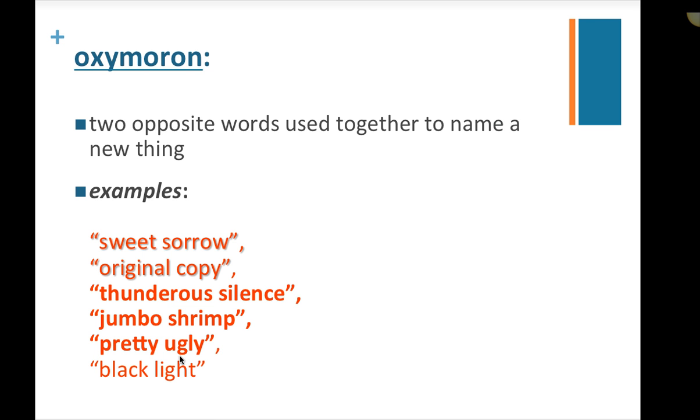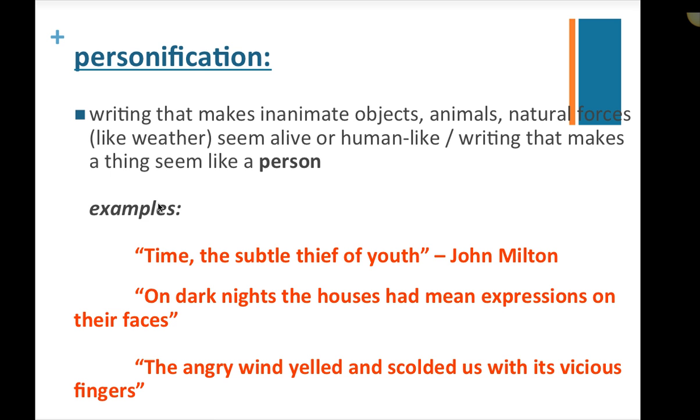Or pretty ugly, students always like that, right? He was pretty ugly, it was pretty ugly. Pretty, we know what that means, and ugly, we know what that means. They don't go together, but they do in a sense if you use the phrase pretty ugly. Or black light, that's another example of an oxymoron. It doesn't make sense that light can be black, but there is such a thing as a black light. So take a moment to fill in the blank in the oxymoron section and just digest this definition for a minute before moving on.